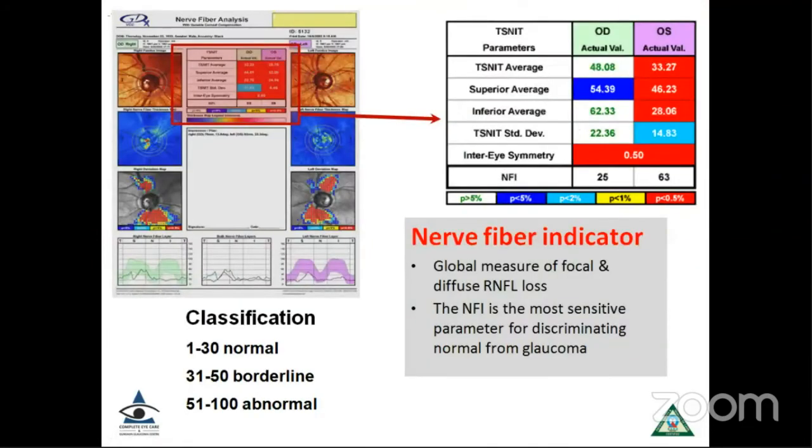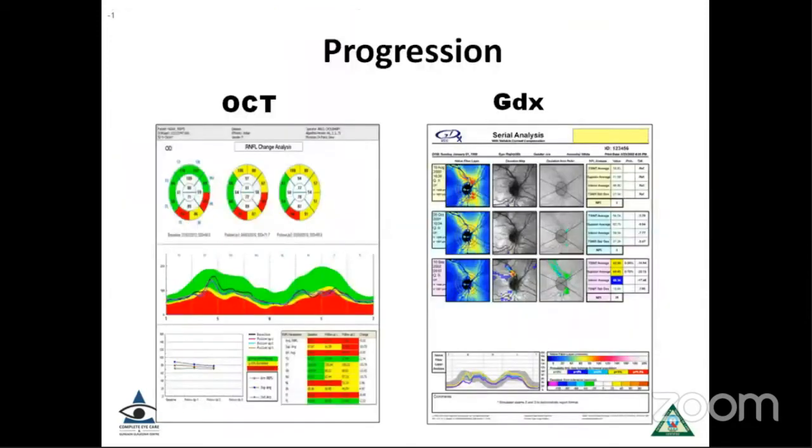The most important parameter that the GDX machine gives us is the nerve fiber indicator, which basically tells you about the focal and diffuse nerve fiber layer loss. If the nerve fiber indicator is more than 50, it means the patient has a very thin nerve fiber layer and could have glaucoma.